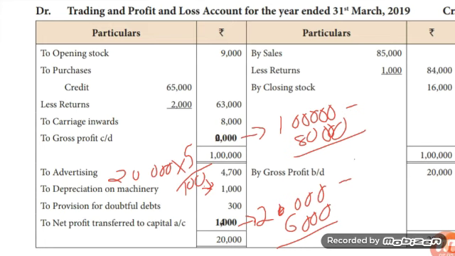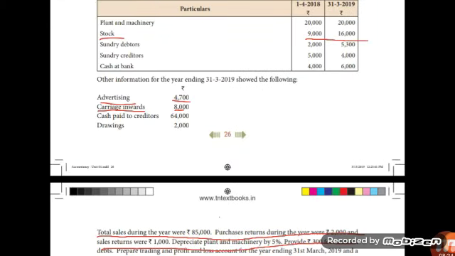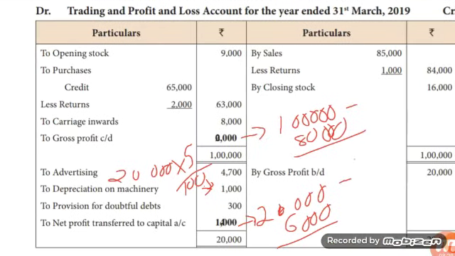Okay children, write only the depreciation amount here because depreciation is a loss. Calculation: plant and machinery value 20,000, 20,000 into 5 by 100, amount 1,000. Write 1,000 in outer column. Okay. Next, provision for bad and doubtful debts. It is given in the question, amount 300. Enter it on the debit side. Now we recorded all indirect expenses also. Then find the balance.